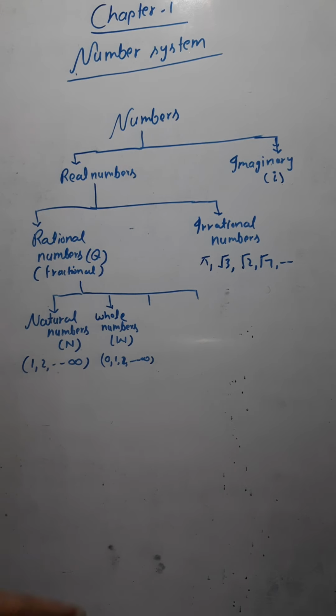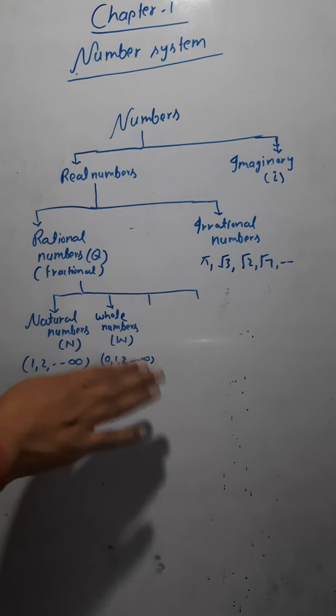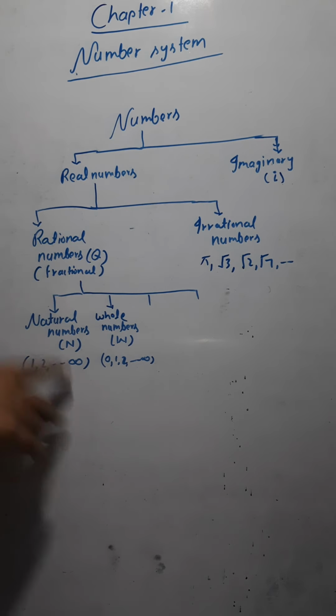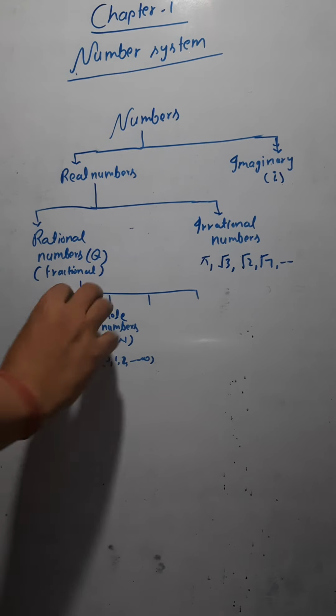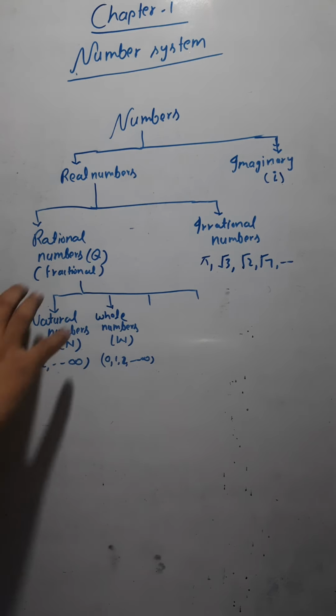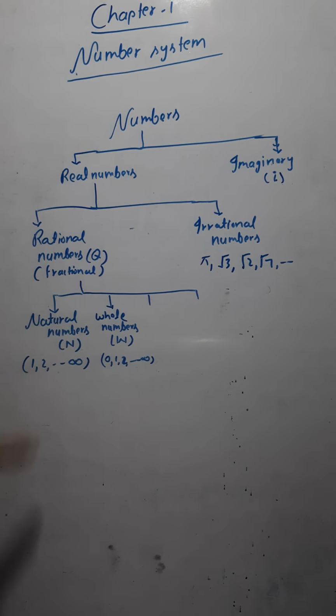And as I have already said to you, I can write this 0 also in the form of p by q. I can write this 0 as 0 by 1. So I have written it in the form of p by q, hence 0 is also a rational number. So all the whole numbers are rational numbers. All the natural numbers are rational too, because these are part of the rational numbers. So this is the second category of rational numbers, that is whole numbers. Getting this?